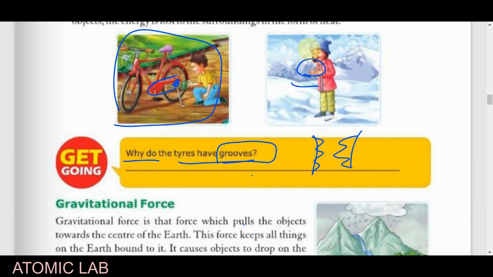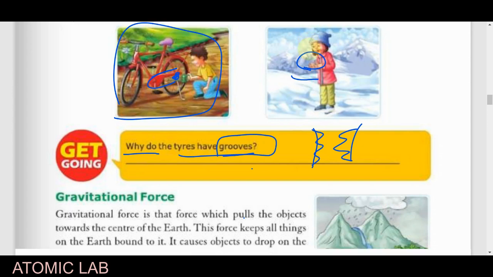And what is the purpose of these designs? To produce more friction. It will provide lots of irregularity between the tires and the surface of the road. So these grooves help in providing more frictional force. Okay, so I hope you get the meaning of it.